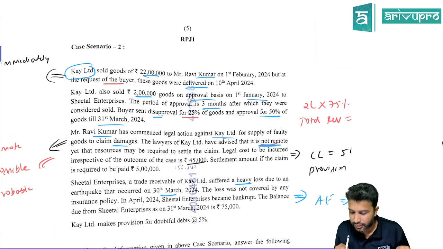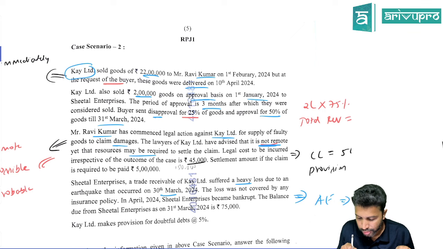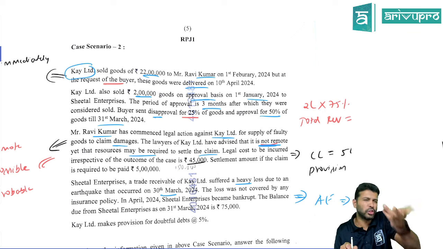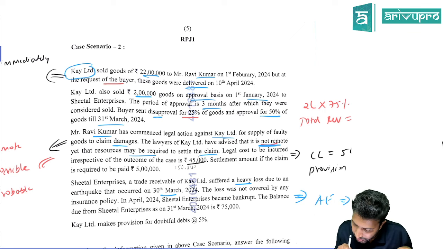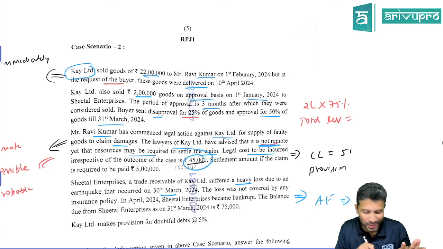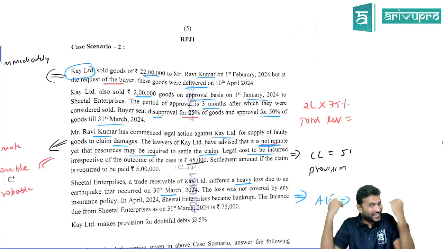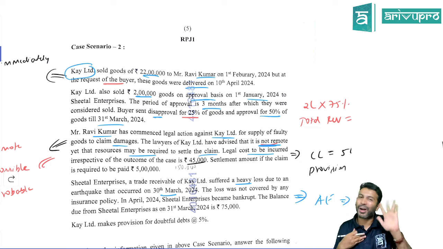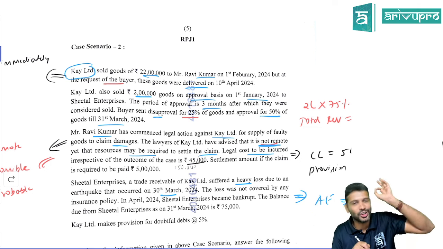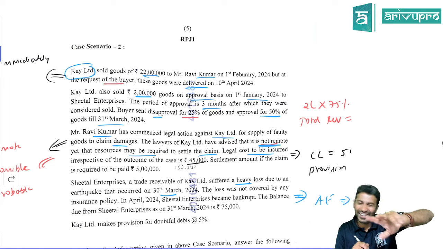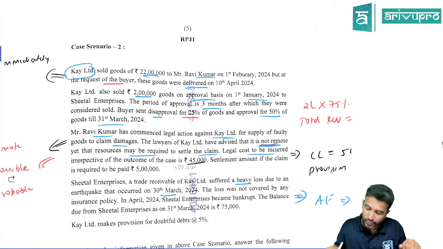The lawyers of K have advised that it is not remote that resources may be required to settle the claim. The outflow is possible is what the lawyer is saying. Legal cost to be incurred irrespective of the outcome is 45,000. The lawyer is playing safe. No matter whether you win the case or lose it, you have to pay my fees. That means for 45,000 the obligation is certain. Alright, fair enough. That means you have to make a provision for 45,000.